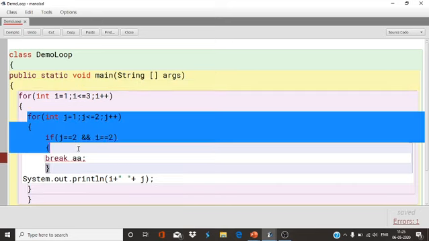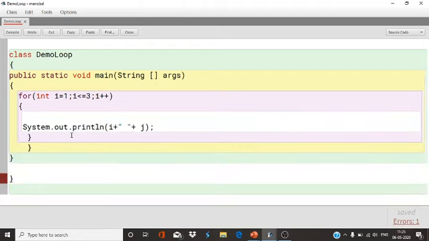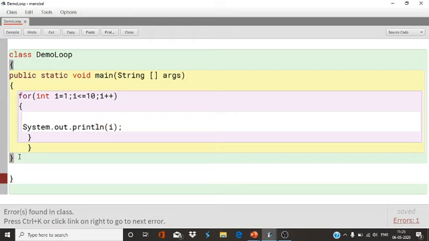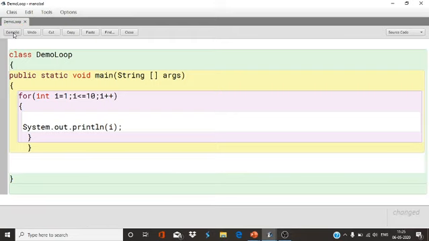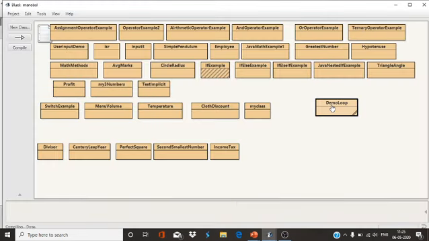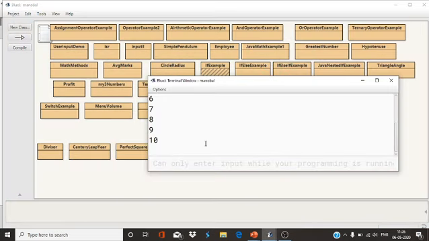Now see, if we execute this loop, what will we get? We will get 1 to 10. Once again you see this. No syntax error. See, 1, 2, 3, 4, 5, 6, 7, 8, 9, 10.